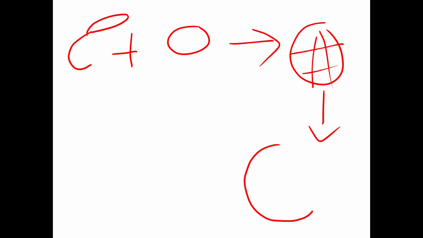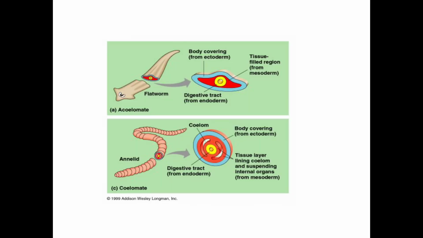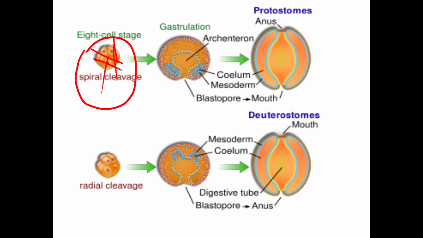Then a mass of cells will form. This is called blastula. Blastula possesses so many scattered cells. You can see the blastula in this image. After the 8 cell stage there is another stage, that stage is called blastulation, and that hollow mass of cells is called blastula, and this blastula undergoes gastrulation and forms gastrula.